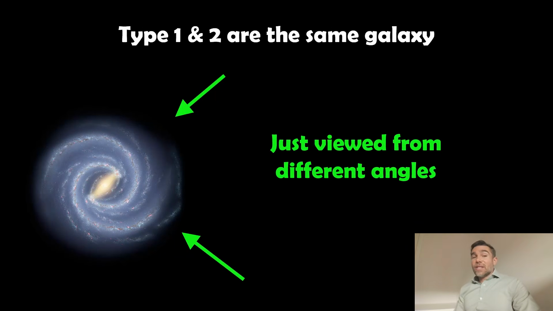And the main difference then between type 1 and type 2 is just your viewing angle. They're thought to be the same galaxy, the same internal mechanism, the same processes that are occurring to produce the excess output. Not quite as excessive as, I don't know, like a blazar or something like that, but it's just how we look at them. One of those is going to be more face on, one is more edge on, and it means we see more or less of that central engine that's producing the output basically. So it's just viewing angle really.